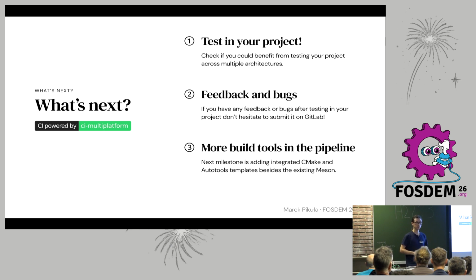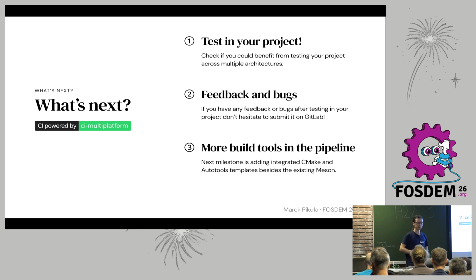You could push them to the official GitLab repo, and if you have any suggestions what could be done to improve this, of course, besides adding more features, but what are the specific scenarios that you would see useful for you. There is also this nice badge that you can stamp on your project if you're using CI multi-platform.